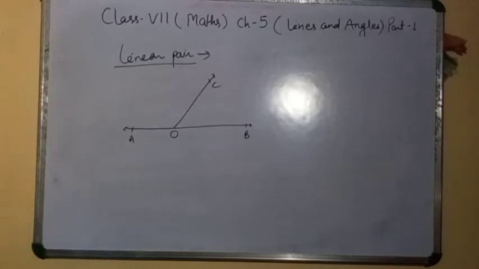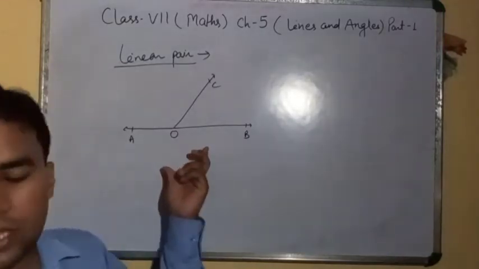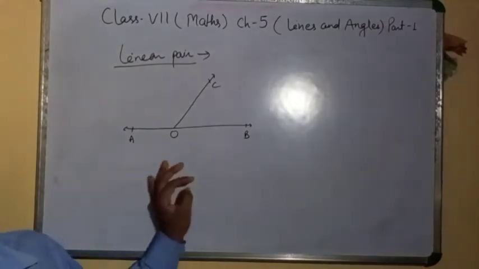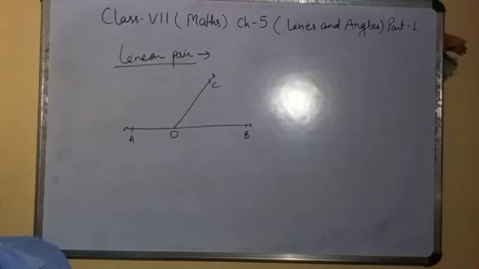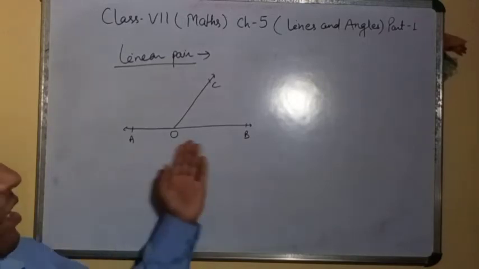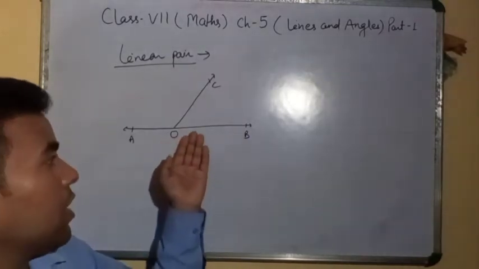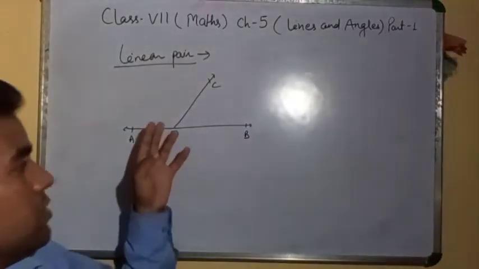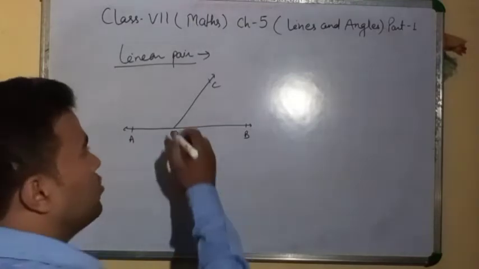Linear pair means two adjacent angles are said to form a linear pair if their non-common arms are opposite rays. They are in a straight line. AB is a straight line. On AB, OC is a ray. It is a line, dividing into two angles.